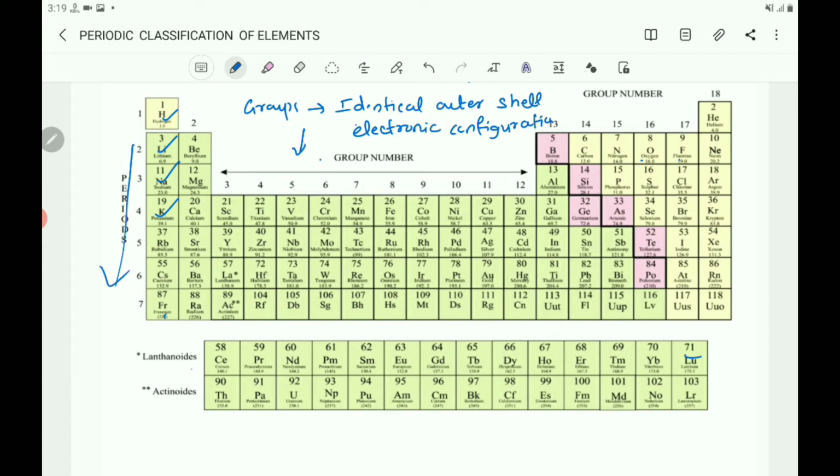That is the main feature of this modern periodic table.